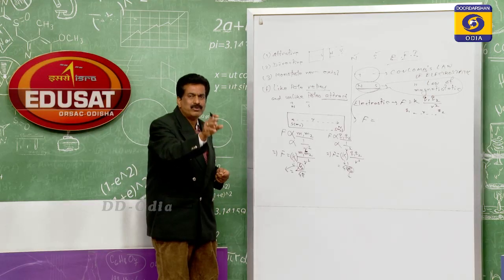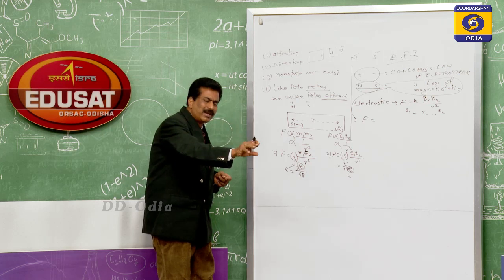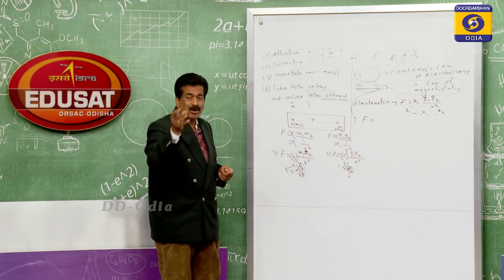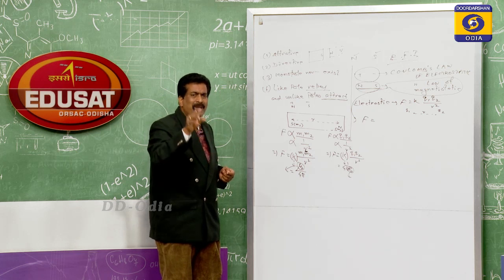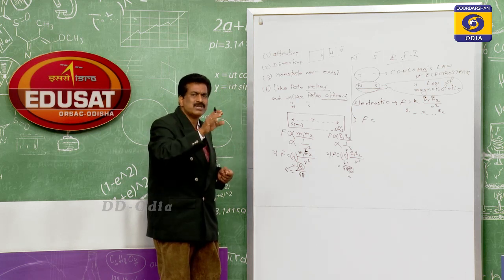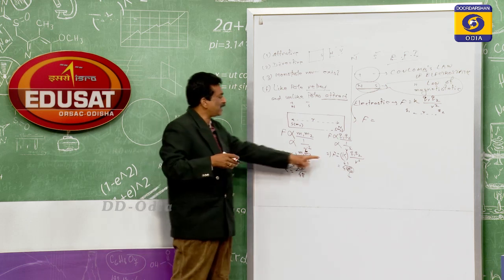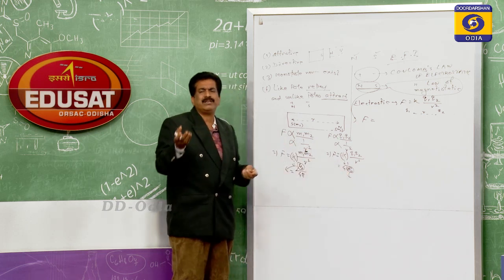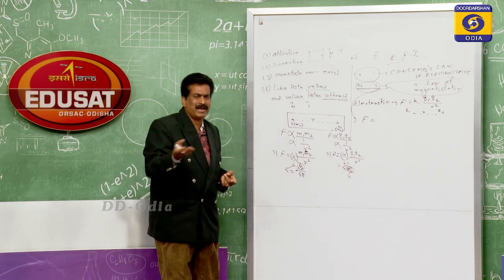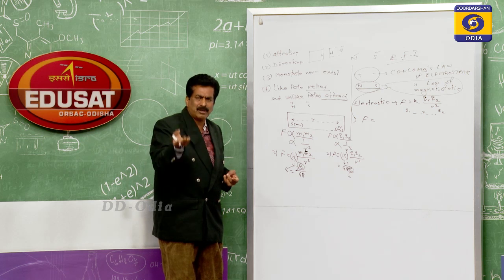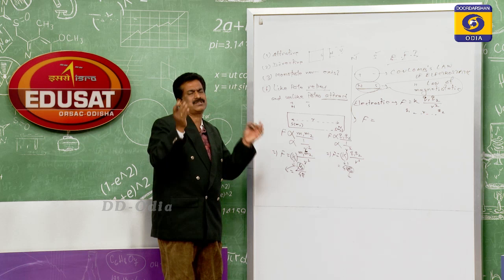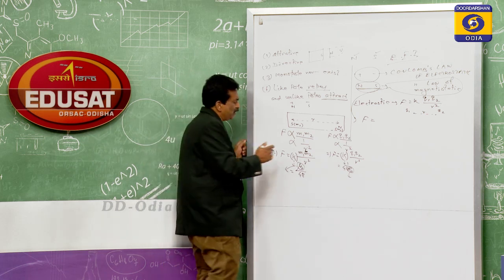Means the medium which we have taken, either in the electric region or in the magnetic region, according to that medium how that force is behaving. So that is the nature of the medium. That medium means either it is vacuum or air. It may be some other medium like water, liquid, or whatever substance we will take. So that thing we will discuss here.